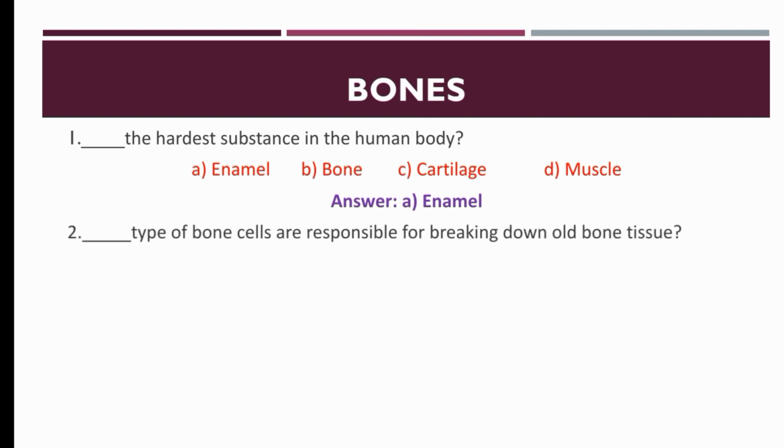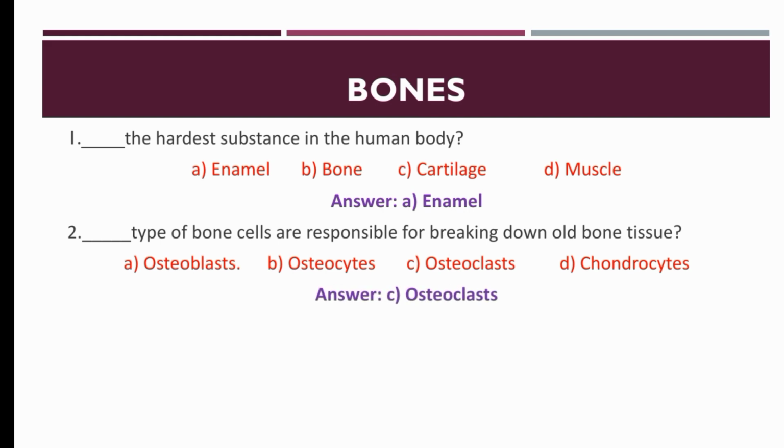Dash type of bone cells are responsible for breaking down old bone tissue. Osteoblasts, osteocytes, osteoclasts, or chondrocytes. So the right option is osteoclast. Osteoclast is a type of bone cell which is responsible for breaking down old bone tissue.